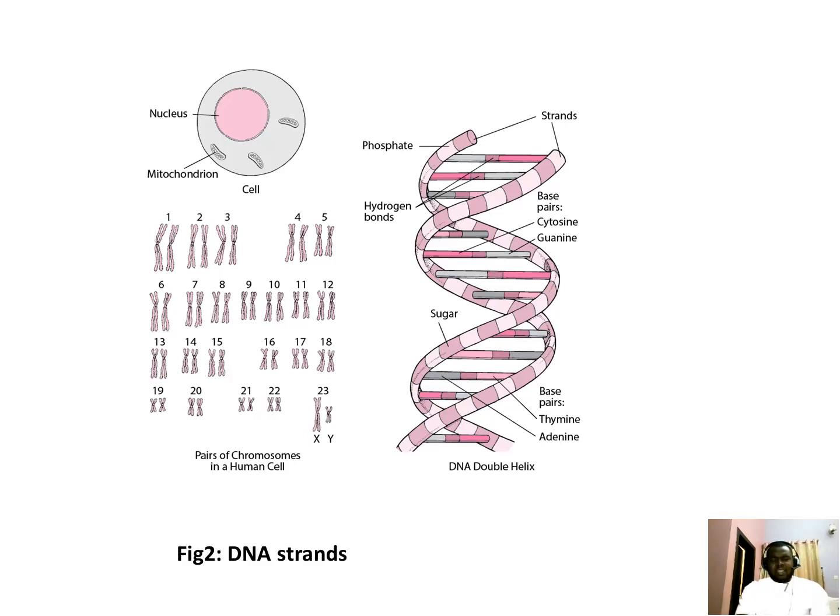When you take a look at the left diagram, you can see a clearer view of a nucleus. This is exactly how it looks when you view it through the use of a microscope. This is the nucleus containing the genes, which has the DNA molecule that carries the biological information. We have the mitochondria, also known as the powerhouse of the cell. What it does is that all the metabolic activities, that's what it performs.